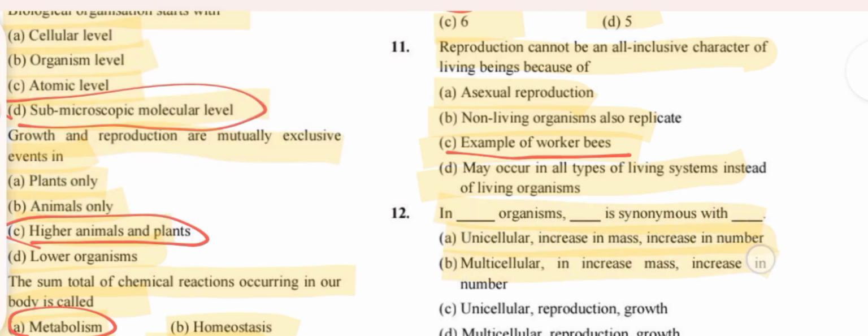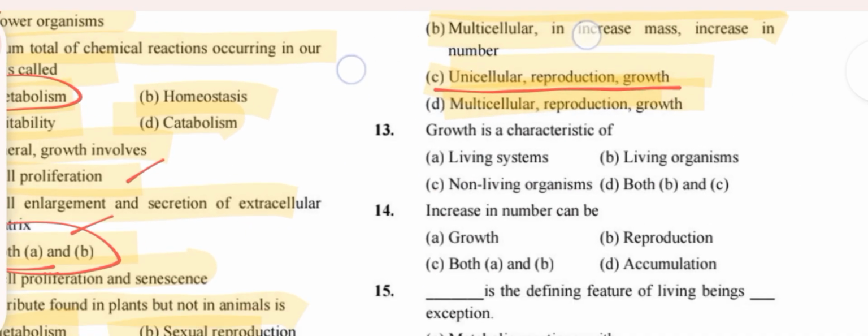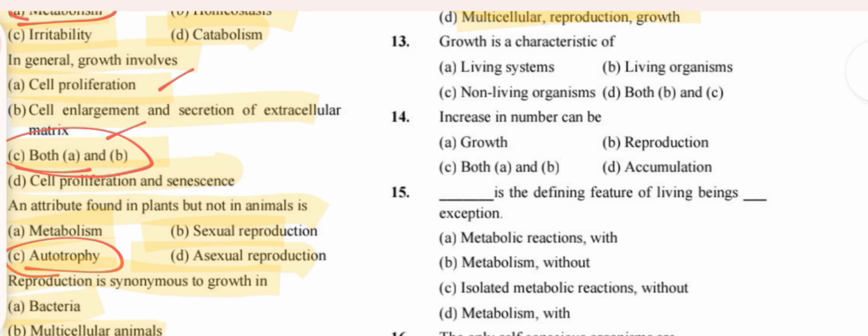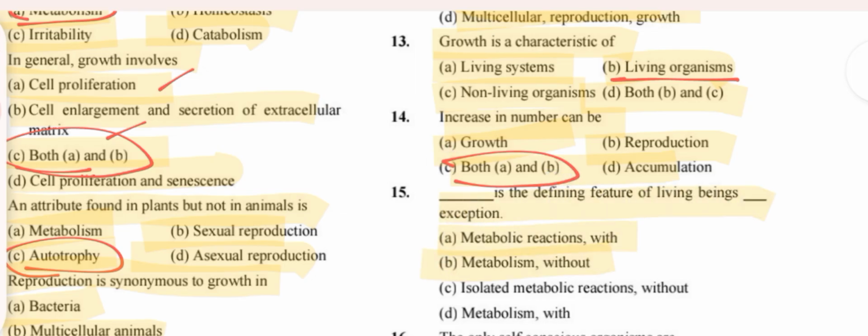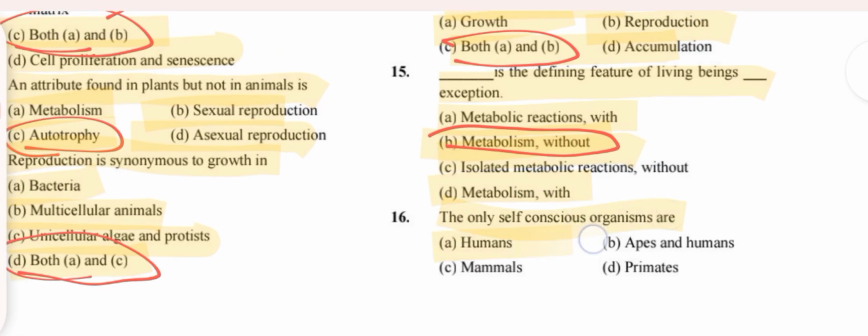In organisms, dash is synonymous with dash. Answer is unicellular reproduction growth. Growth is a characteristic of option B, living organisms. Increase in number can be both A and B. Dash is a defining feature of living beings, dash is an exception. Metabolism without. The only self-conscious organism is humans.